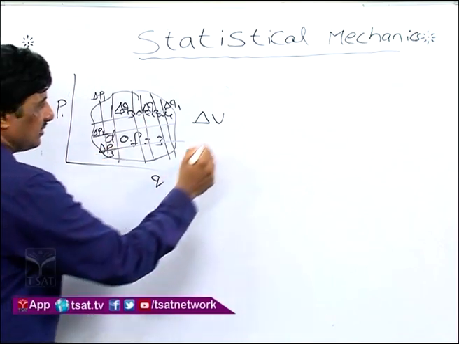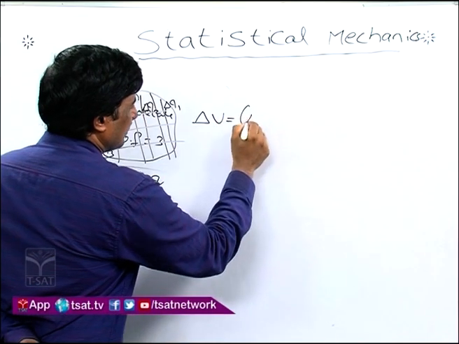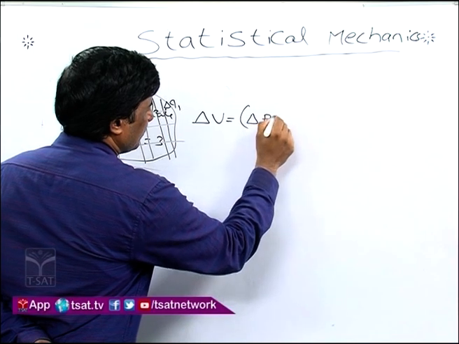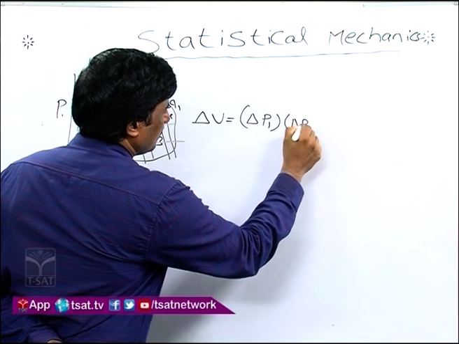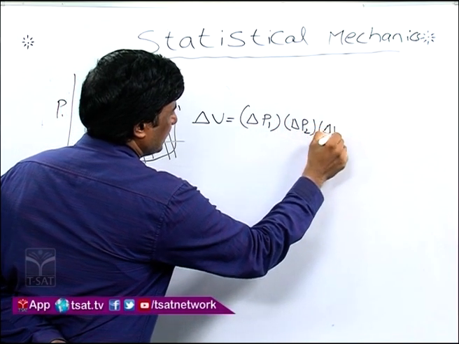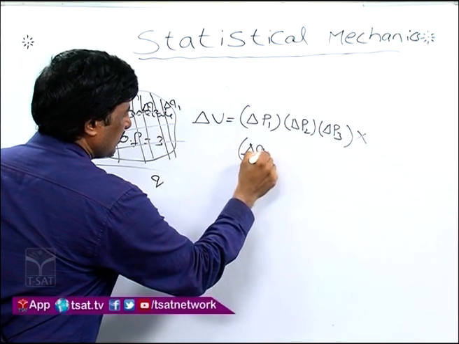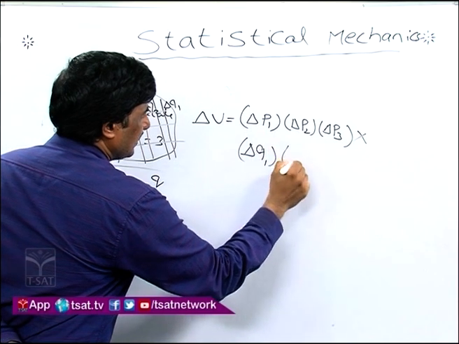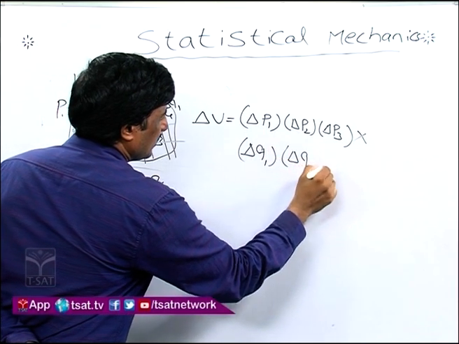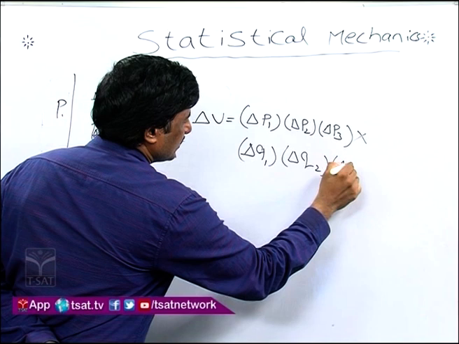Then delta V can be written as delta p1 into delta p2 into delta p3 multiplied by delta q1 into delta q2 into delta q3.